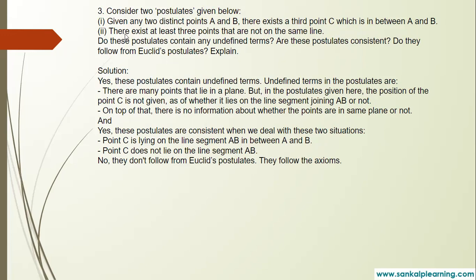And there exist at least 3 points that are not on the same line. Do these postulates contain any undefined terms? Are these postulates consistent? Do they follow from Euclid's postulates?